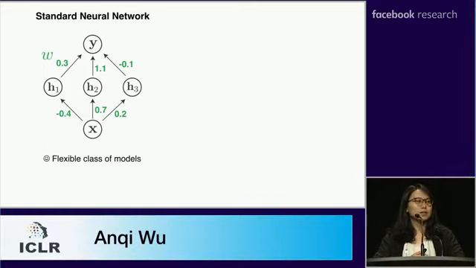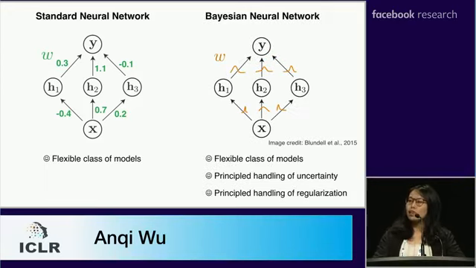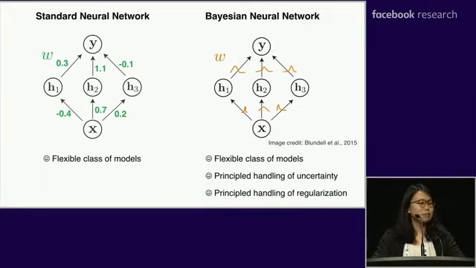Here is a standard neural network. A standard neural network is popular and well known for covering a flexible class of models. But the weights in a standard neural network are deterministic parameters which can be optimized via backpropagation. However, in a Bayesian neural network, the weights are treated as random variables with priors. Therefore, this enables a Bayesian neural network to not only provide a flexible class of models, but also provide a principled handling of uncertainty and regularization over the weights.